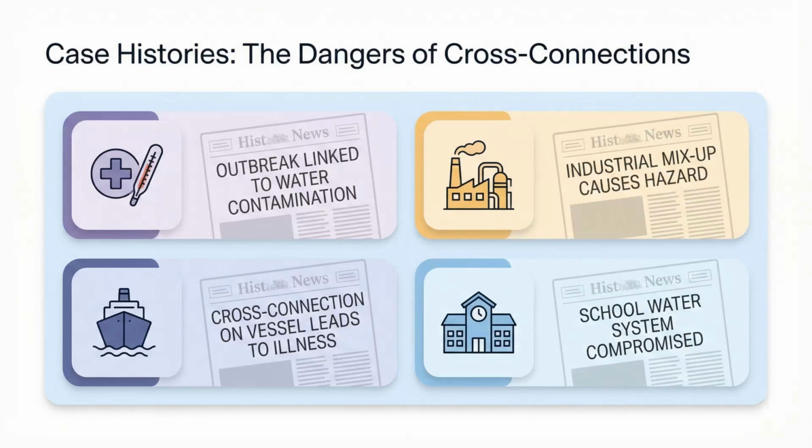Why is this so important? History shows us the severe consequences of cross-connections. For example, an epidemic of amoebic dysentery caused 98 deaths due to defective plumbing. Other cases involve pressure drops in factories, defective valves on ships, and peak demands in schools causing back siphonage. These incidents highlight how easily contaminants can enter drinking water.